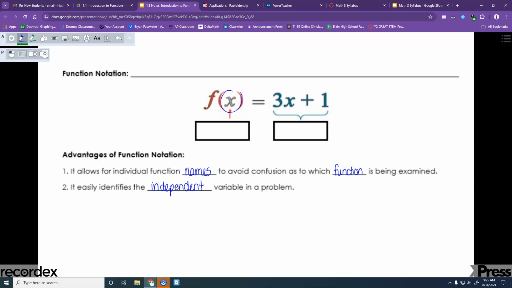But whatever letter is right here, this is your independent variable. It's the variable that you're going to plug in. And then the part over here, the 3x plus 1, that's your expression.